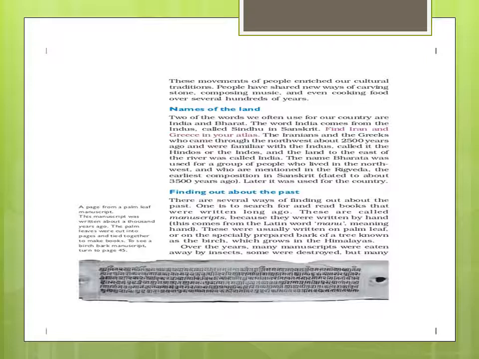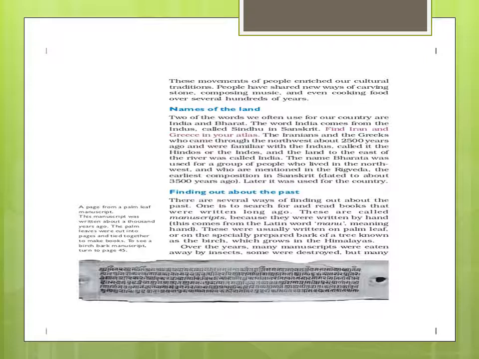Finding out about the past. How do we know about the past? How we are reading about 2000 years ago is the part we are going to discuss now. Two major sources I am going to discuss. The first major source is manuscripts. What is a manuscript? Books written long ago by hand. Manuscript comes from the Latin word manu, meaning hand.